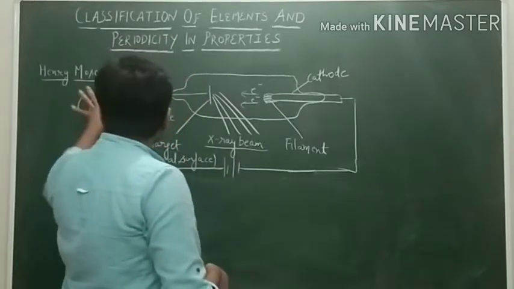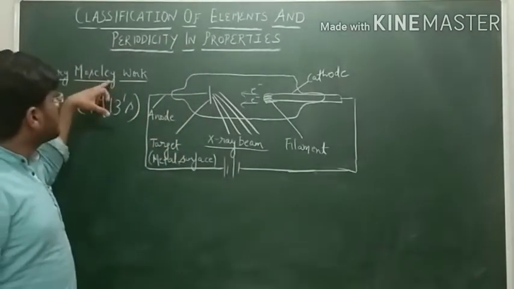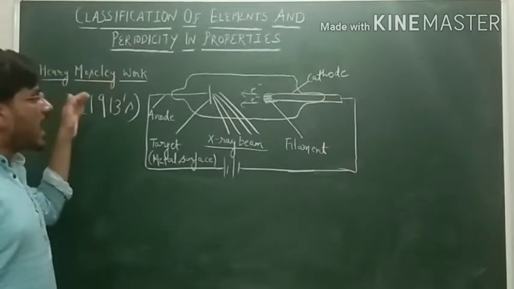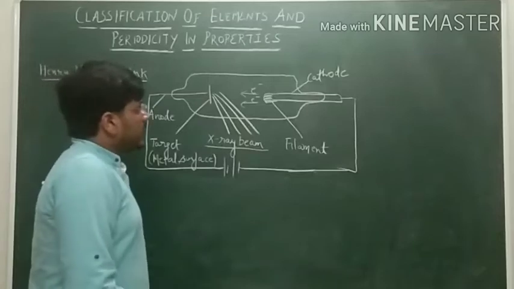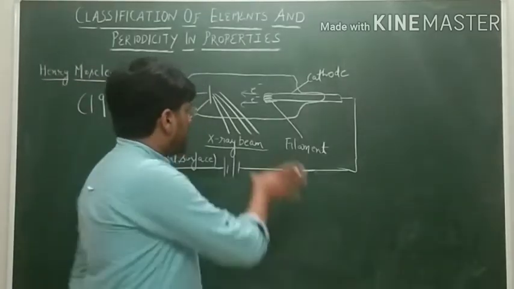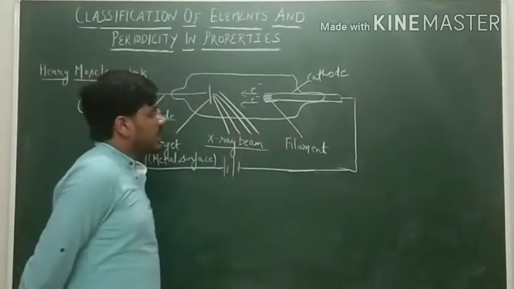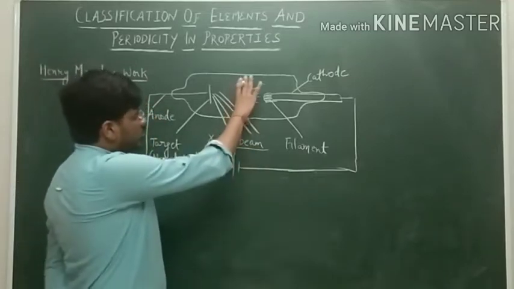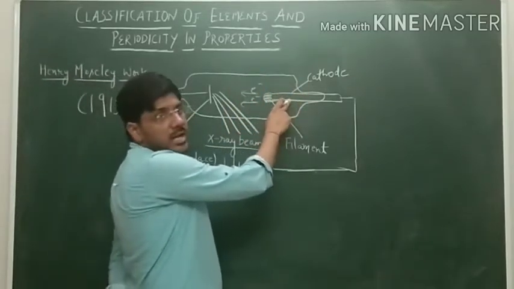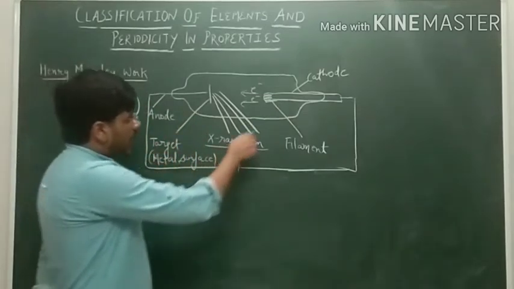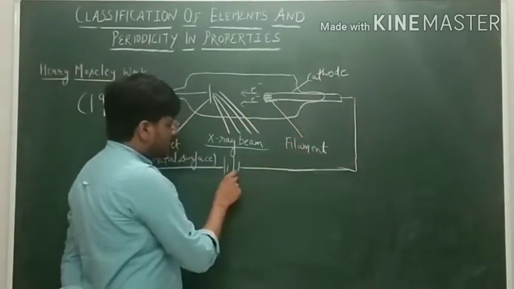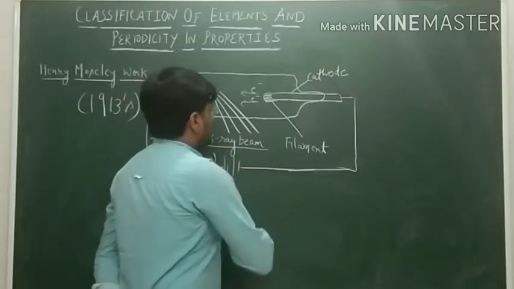At the same time, another scientist, Henry Moseley, was working on X-rays around 1913. In his experimental setup, an X-ray tube is taken. In it 2 electrodes are put up, cathode and anode, and these are connected to a high voltage source of battery.